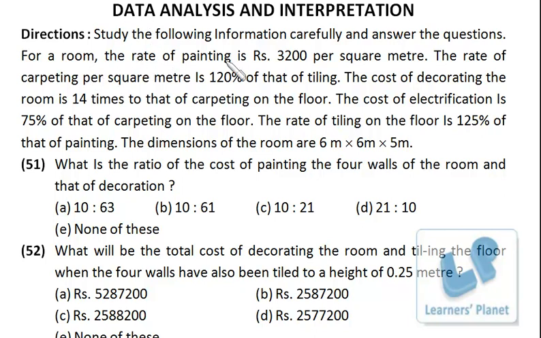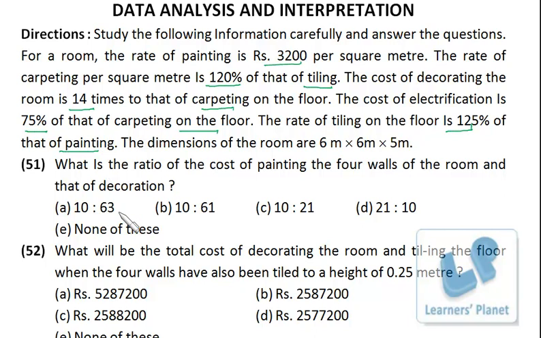Study the following information. This is for a room. The rate of painting is 3200 per square meter. The rate of carpeting per square meter is 120% that of tiling. The cost of decorating the room is 14 times that of carpeting on the floor. The cost of electrification is 75% of that of carpeting. The rate of tiling is 125% that of painting.